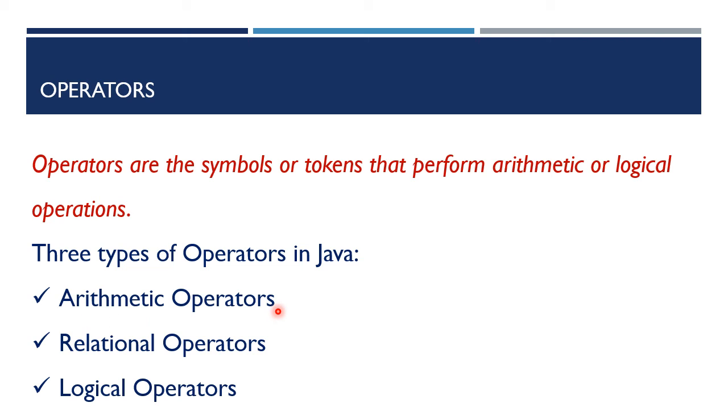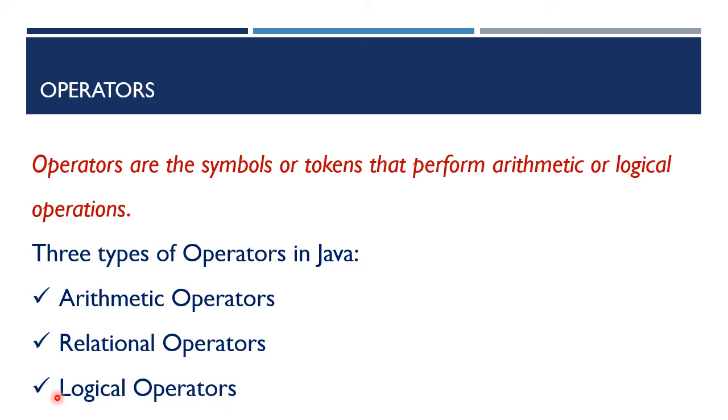Okay, as you all know, plus, minus, division, asterisk, percentage. Percentage means it is a modulus operator. All these operators are called arithmetic operators. What are relational operators? Greater than, less than, greater than or equal to, less than or equal to, not equal to. These are all relational operators in Java.